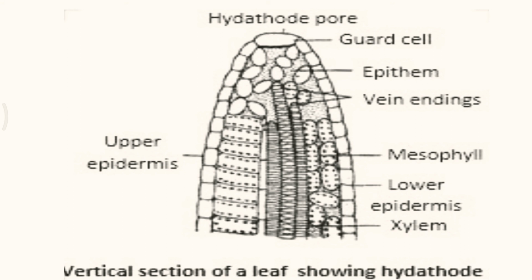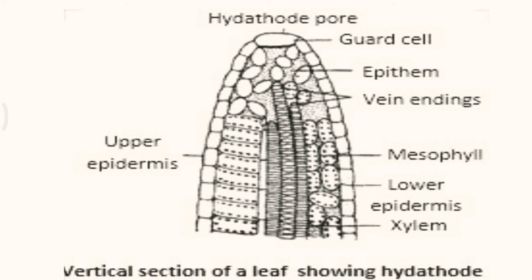During exudation, anything from pure water to a dilute solution of organic or inorganic solutes is exuded out. The drop of water exuded from the hydathode contains some amount of solutes within it. It only occurs during the night and it stops during the daytime.